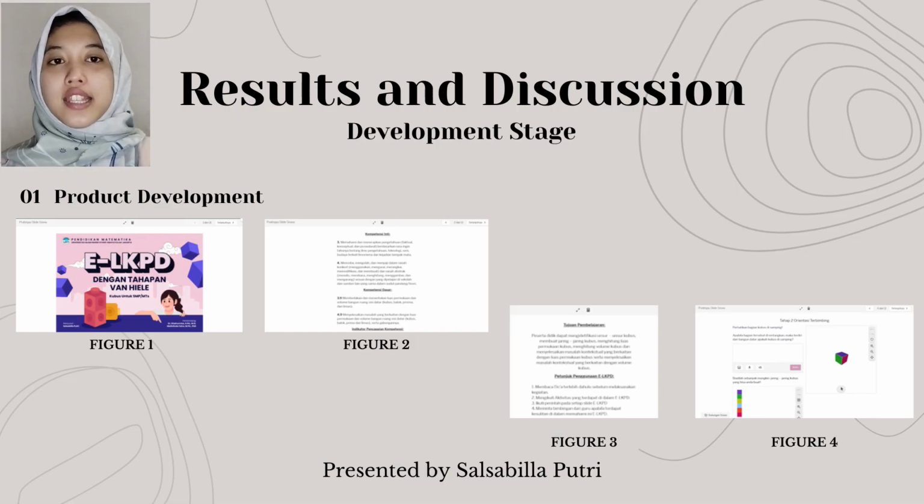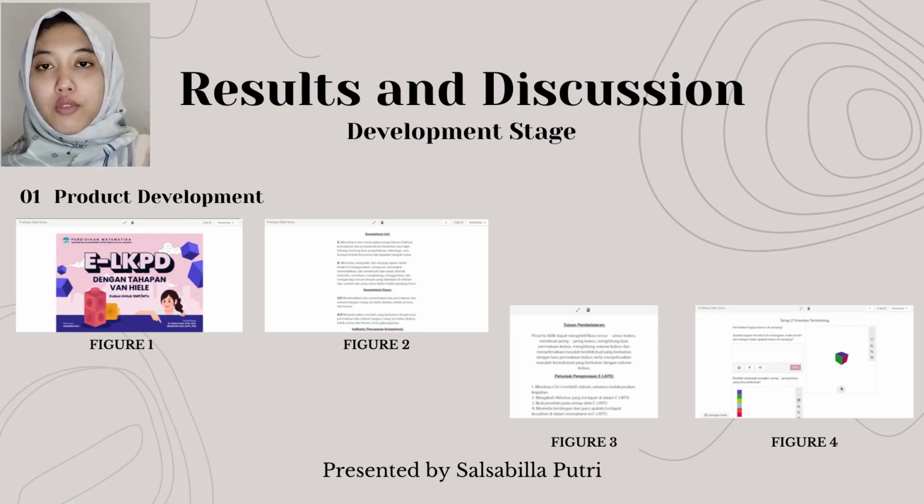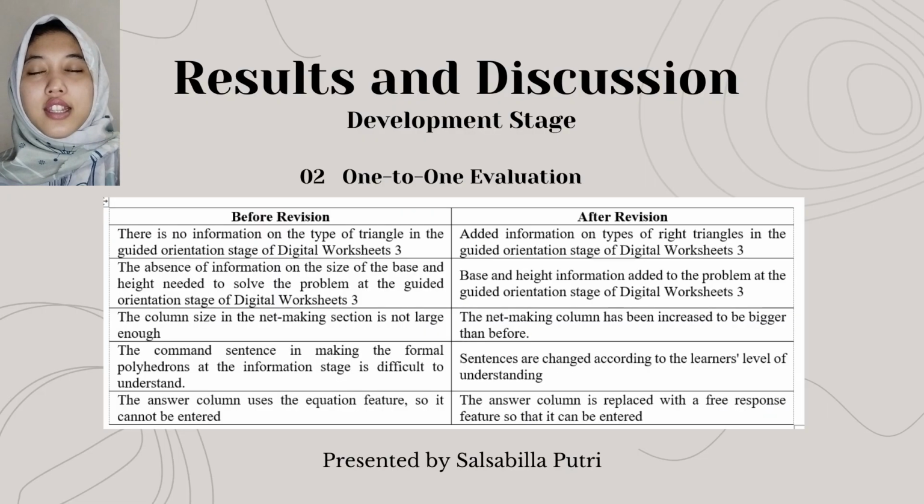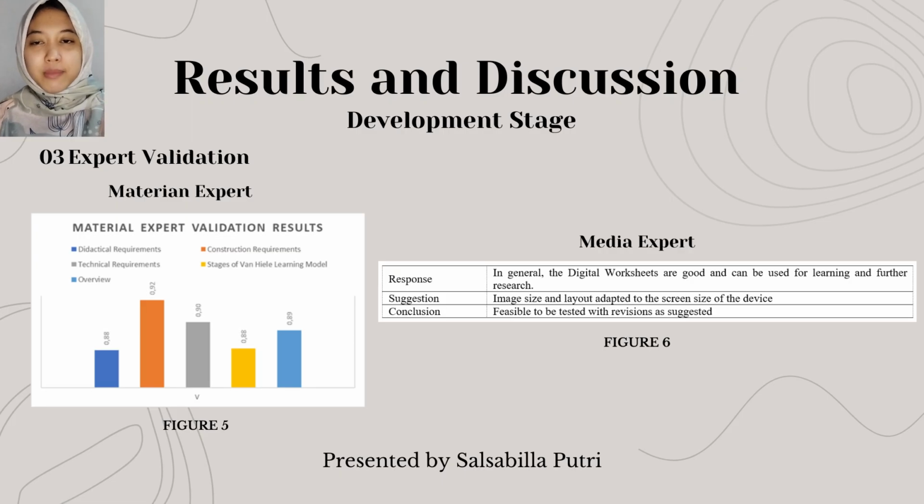Here are some examples of the display of digital worksheet. The second step is one-to-one evaluation. Several comments and suggestions were obtained based on the one-to-one trial of 3 students with different abilities. Students' suggestion and comment will be used to improve the digital worksheet. Here are some student suggestions and comments. The third step is expert validation.